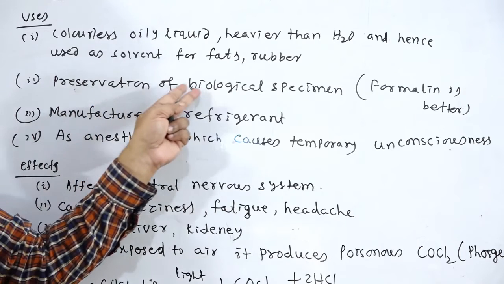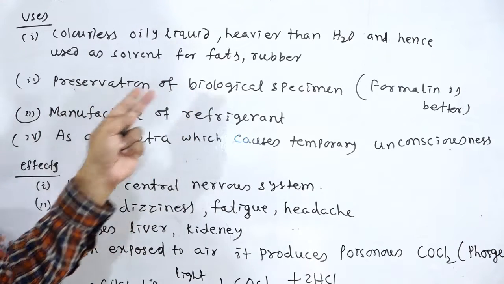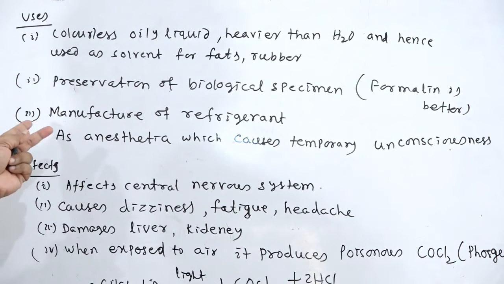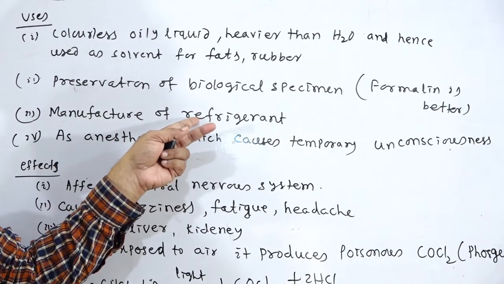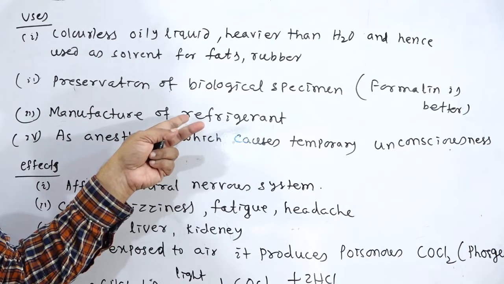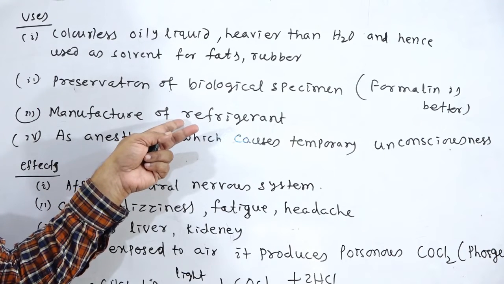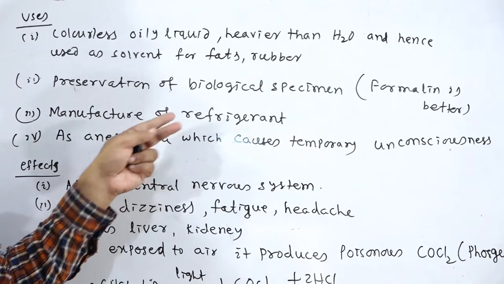Third, it is used for the manufacture of refrigerants, that is CFC, chlorofluorocarbon.